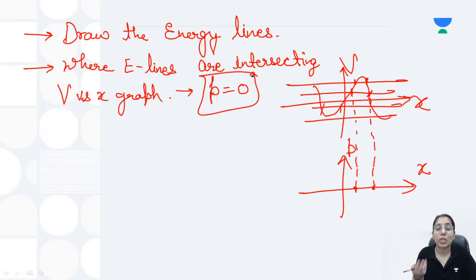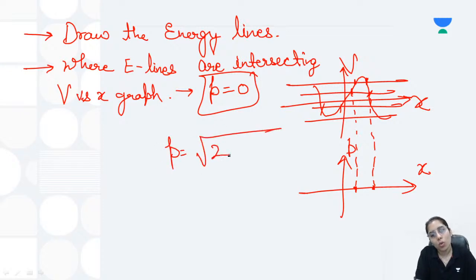Okay, what is the reason behind it? Because we know momentum is equal to root of 2m times (E minus V). This is the classical momentum expression. So at this point the energy line is there, so the total energy is equal to the potential energy, due to which E is equal to V, due to which P is equal to 0. That's how you are going to get it, and that's how you can find the momentum 0.